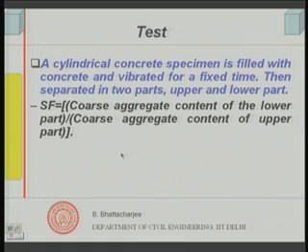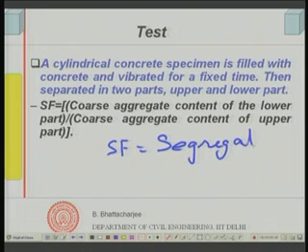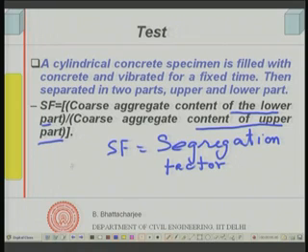Then the segregation factor, SF, is defined as the ratio of quartz aggregate content of the lower part to the quartz aggregate content of the upper part.